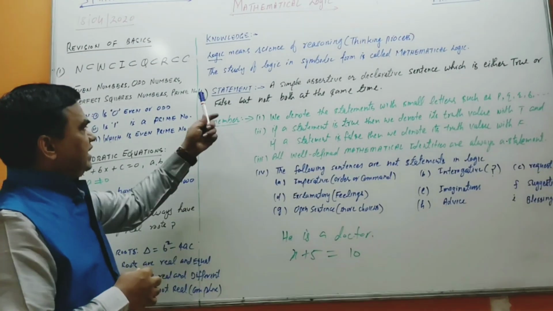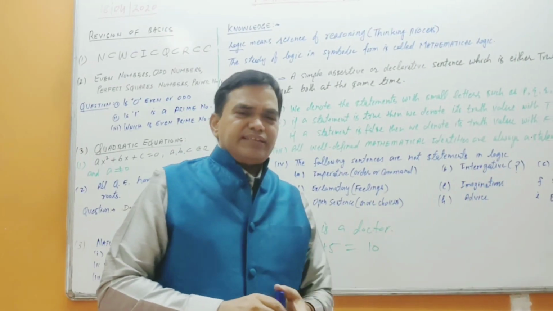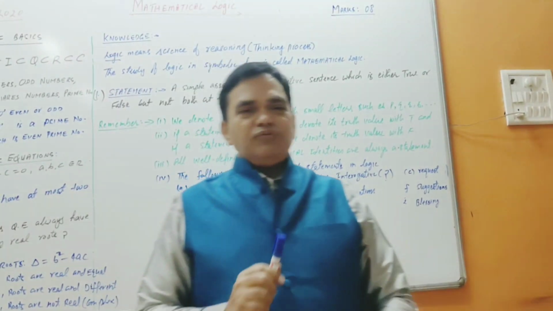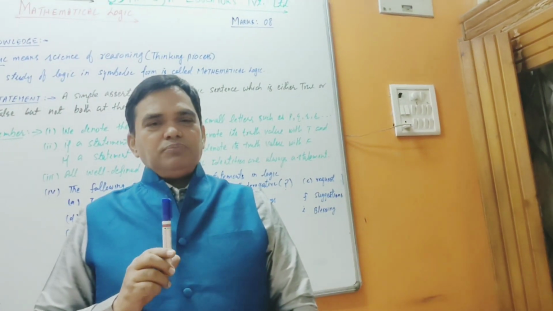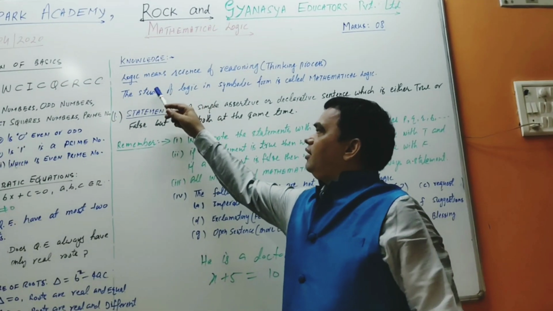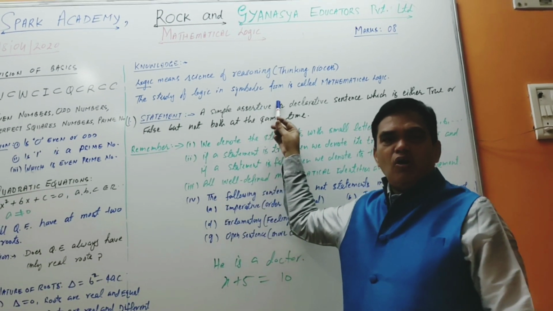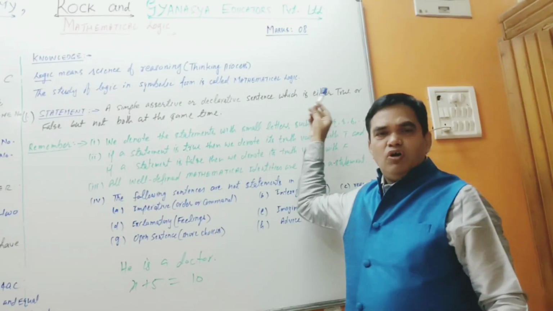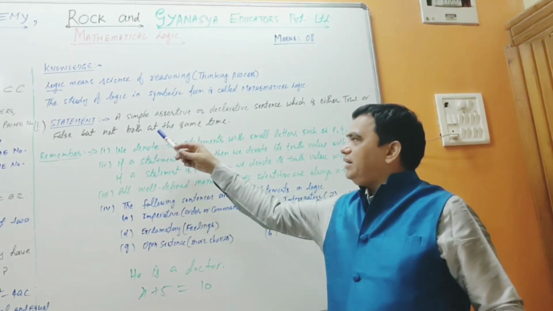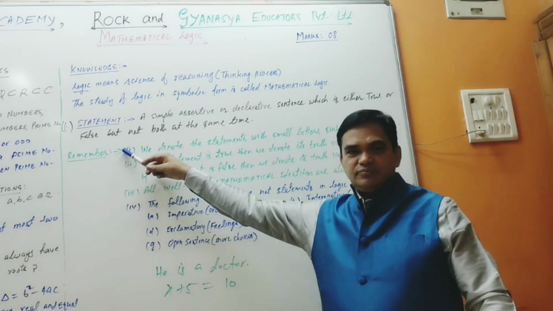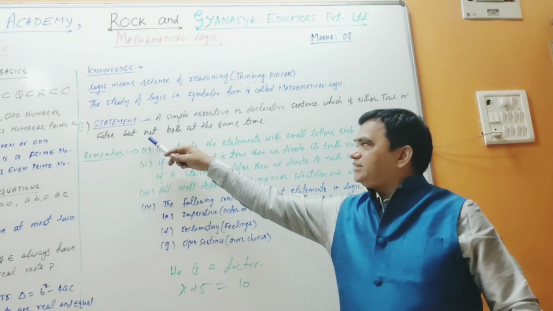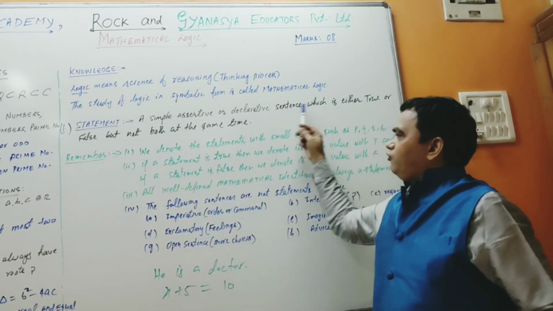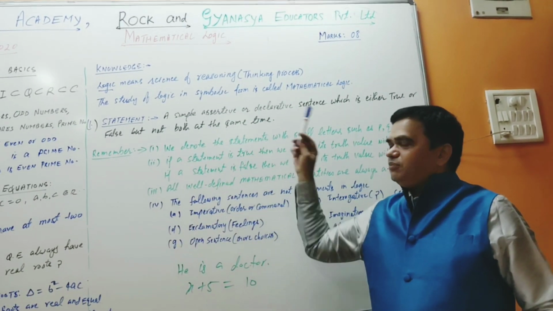So let's discuss statement. Again, all sentences that we speak with each other are not statements. Only one particular type of sentence, which is simple, assertive, or declarative, with the further condition that it is either true or false, but not both at the same time, is called a statement of logic. I repeat, a simple, assertive, or declarative sentence, which is either true or false, but not both at the same time.